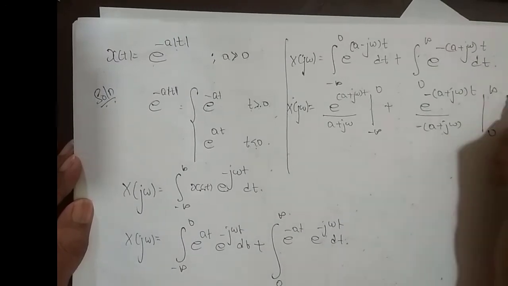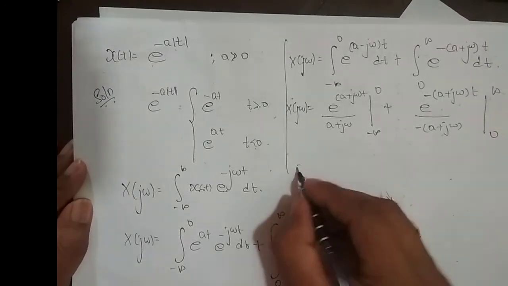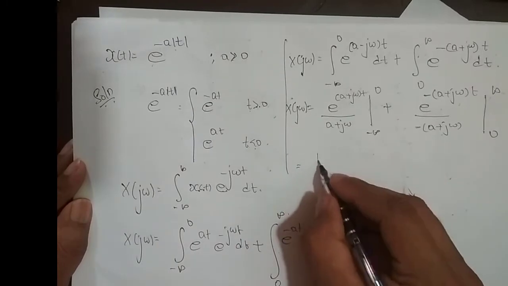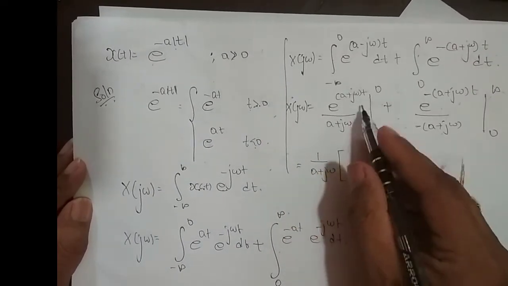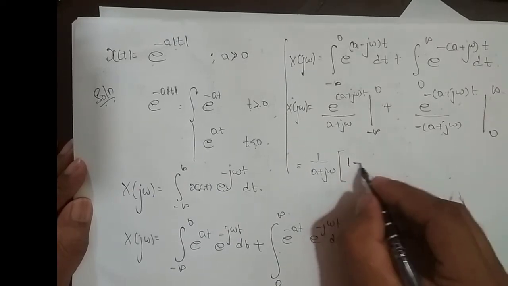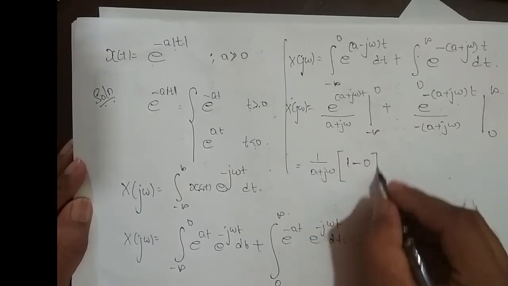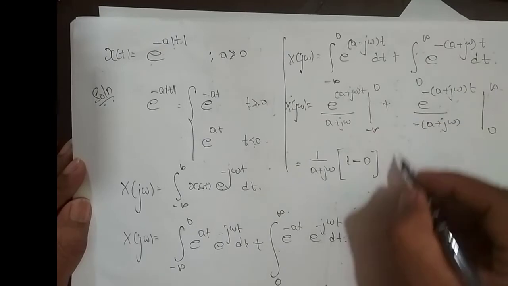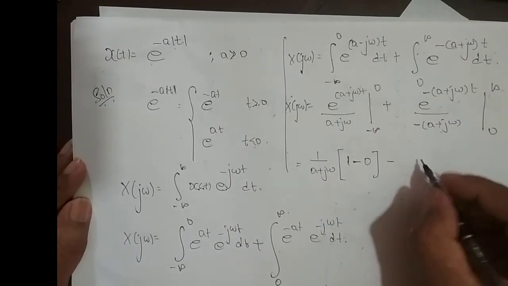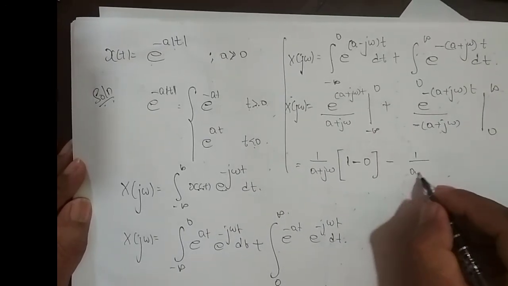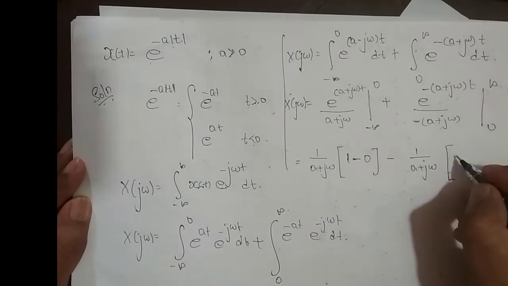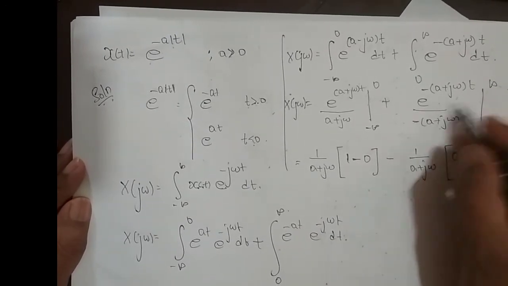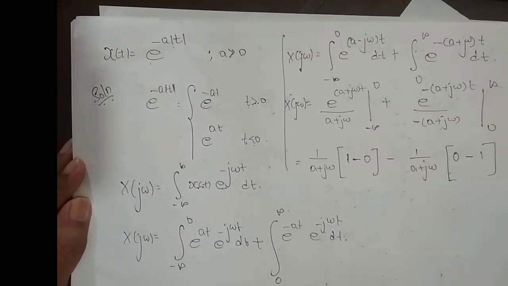So this is equal to, I'll take 1 divided by (a+jω) outside, upper limit is e^0, which is 1, minus e^(−∞) is 0, and this minus, I'll take 1 divided by (a+jω) outside, and I'll apply the limit, e^(−∞) is 0 minus e^0 is 1, right?